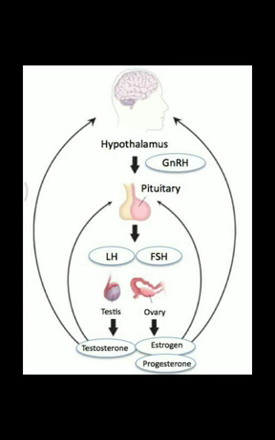They reach through the blood circulation to the respective gonads in males and females, and ultimately the gonads will respond by secreting testosterone or estrogen, as the case may be, to complete the working of the hypothalamus, the anterior pituitary and the gonads on a single axis.